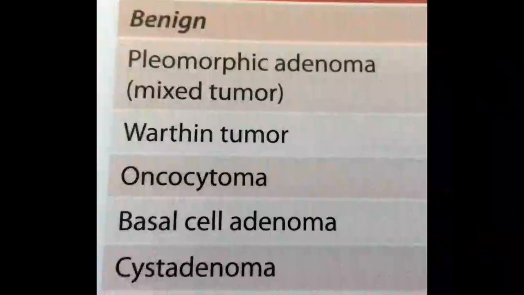Next, oncocytoma is a tumor made up of oncocytes, and the epithelial cells are characterized by an excessive amount of mitochondria. The basal cell adenoma involves the parotid gland, and it appears as a slow-growing and firm mass. Cystadenoma is well circumscribed and contains cystic cavities with intraluminal papillary projections.